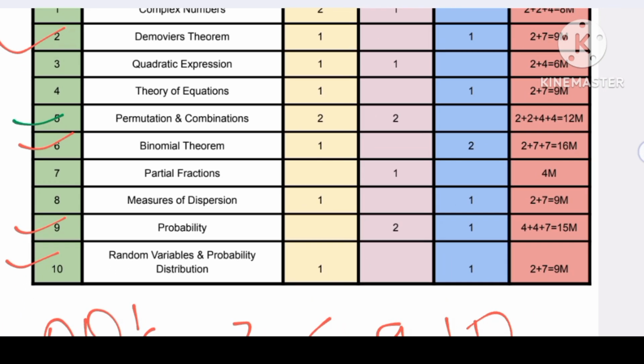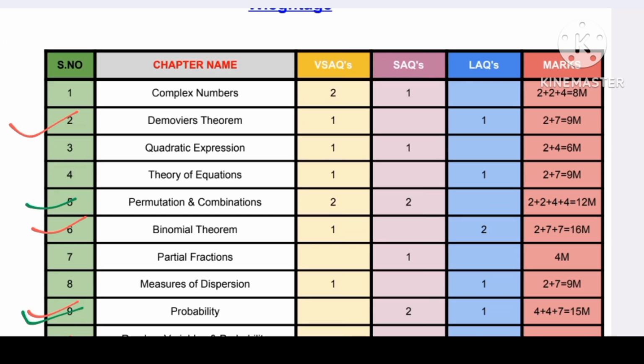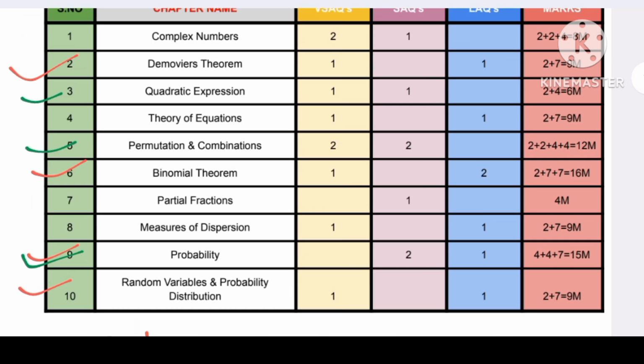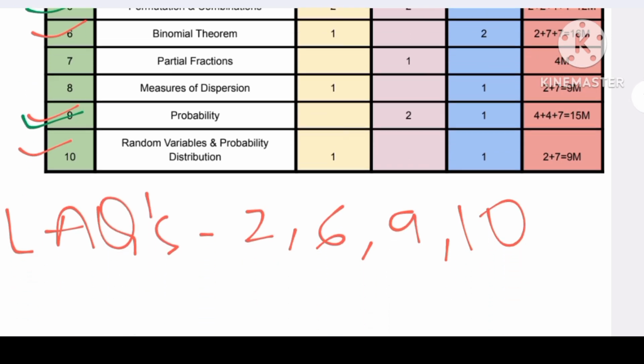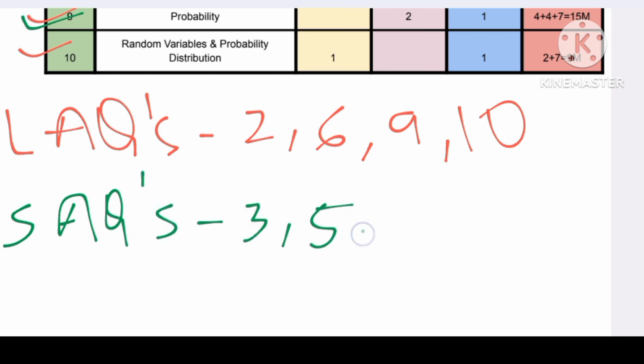Next chapter, probability, again 2 SAQs from probability. So we have completed 4 SAQs from just 2 chapters. Now it's your choice to select any other chapter which is very easy, but I recommend quadratic expressions, which has only one type of problems throughout. So these are the 3 chapters: chapter number 3, chapter number 5 and chapter number 9. For SAQs you have to read only these 3 chapters.